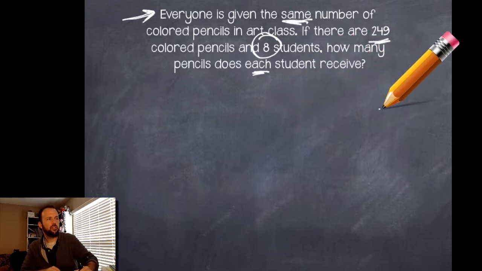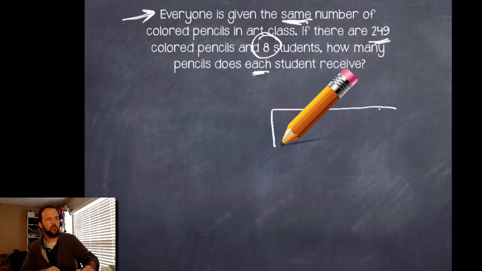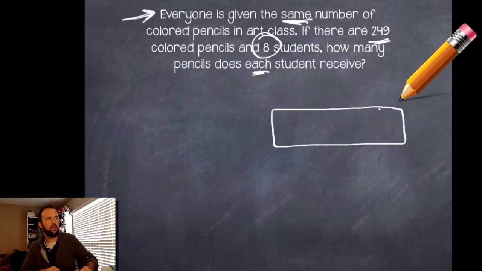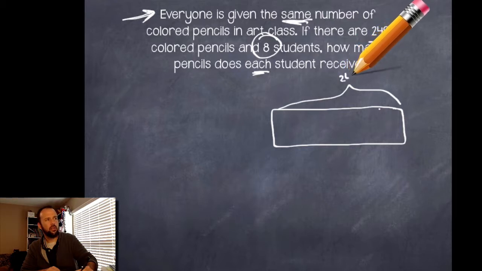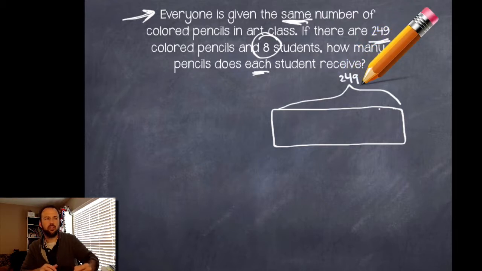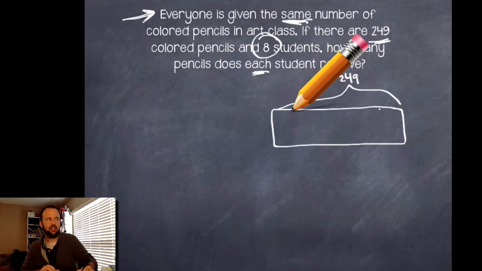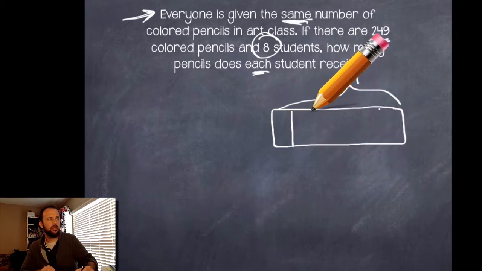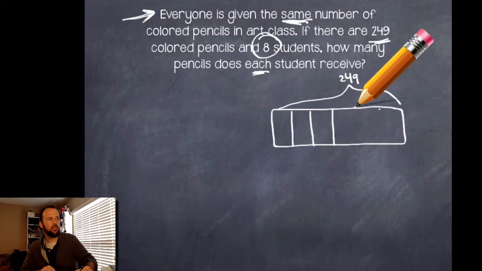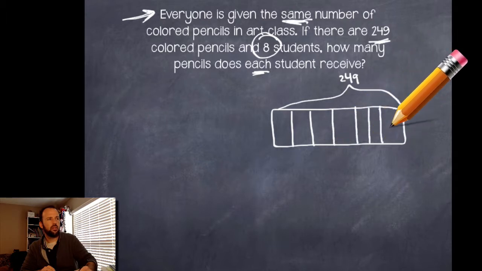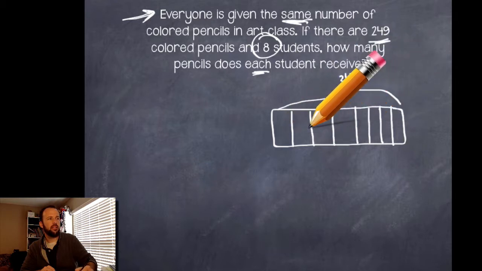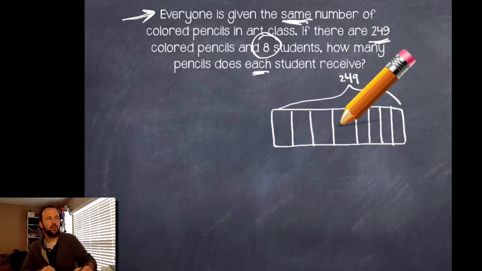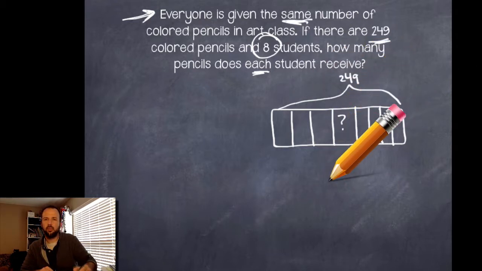So again, if I wanted to use a tape diagram to kind of illustrate this a little bit, because I know you guys are begging for more tape diagrams. If I had that 249, this rectangle here would represent the 249 pencils that I have. And then there's going to be 8 kids that are going to get these pencils. So he's going to get some, she's going to get some, they're going to get some, here. So there's my 8 kids. I know some of the kids are a little bit bigger than some of the others, but they're all going to get the same amount of pencils. But we don't know how many pencils that is. That's what we have to figure out.